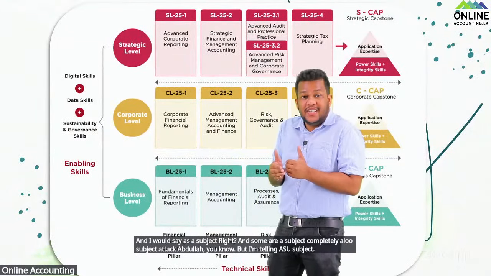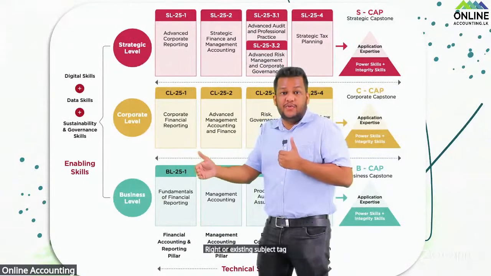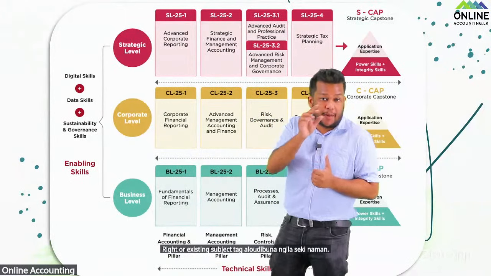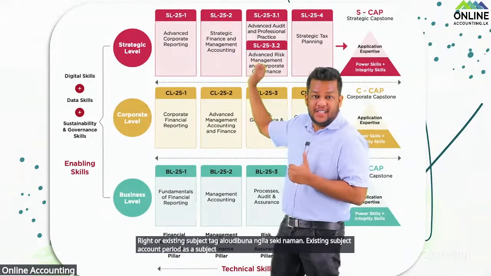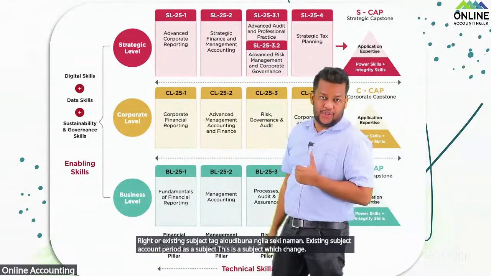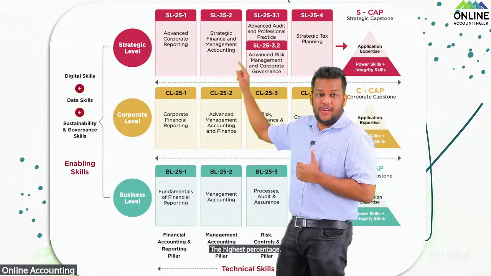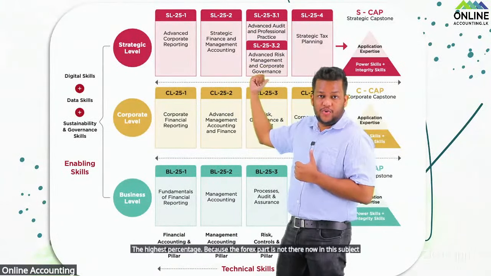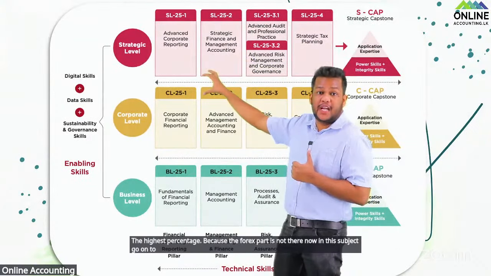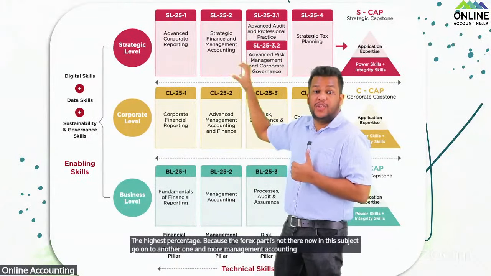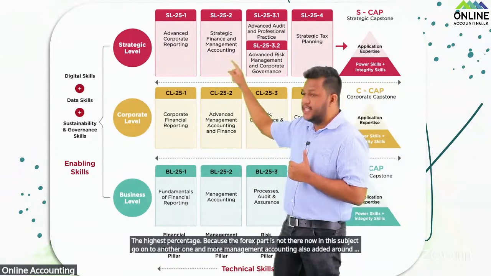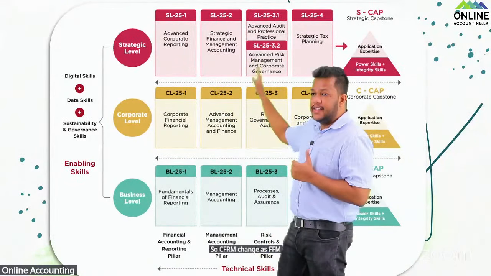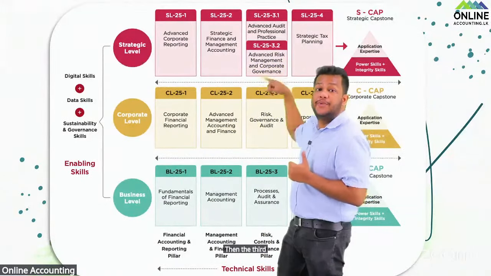As a subject, this is the subject which changed the highest percentage, right? Because the forex part is not there now in this subject, it has gone to another one, and more management accounting also added, around 30 to 35%. So CFRM changed as SFMA. Okay, then the third one, you have an option.